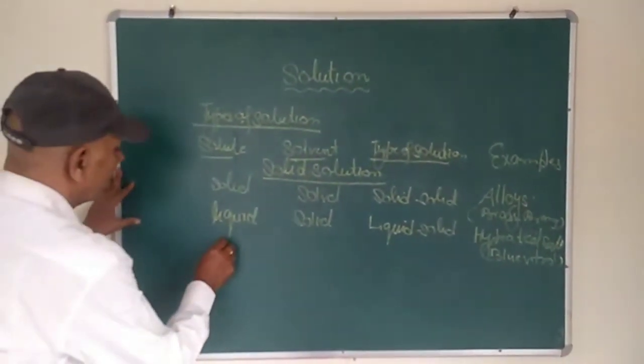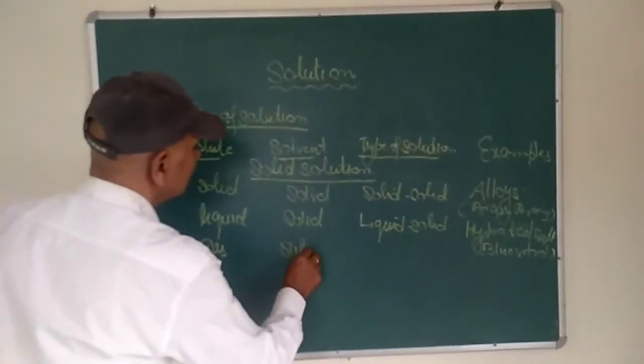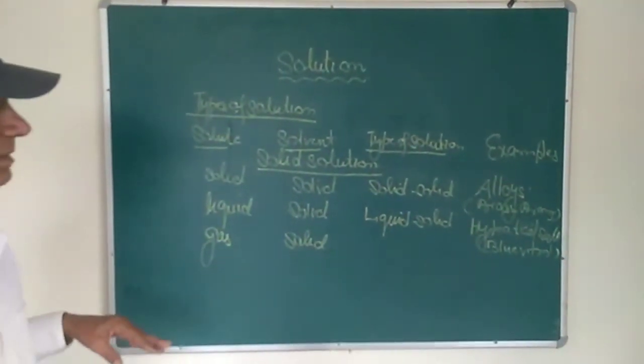Next, gas in solid, like gases in minerals.